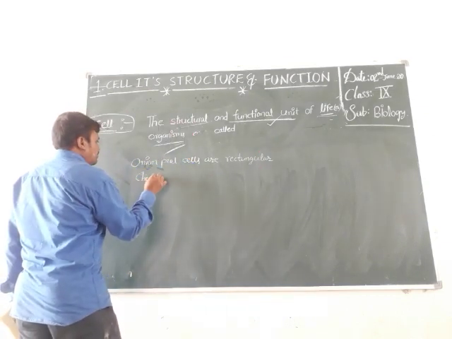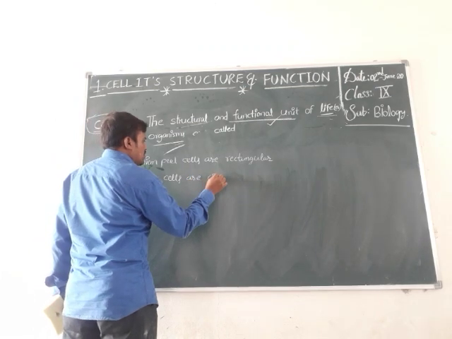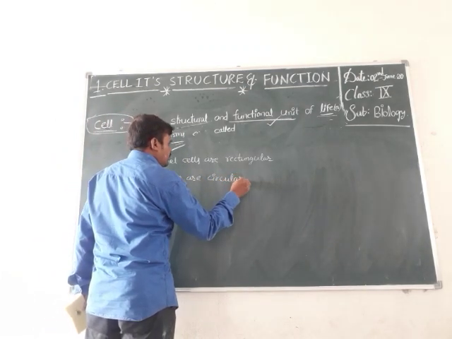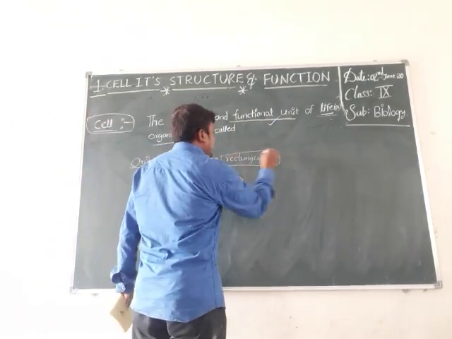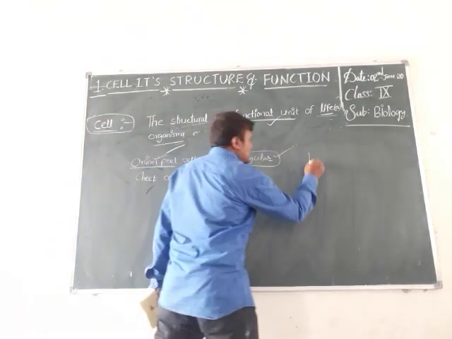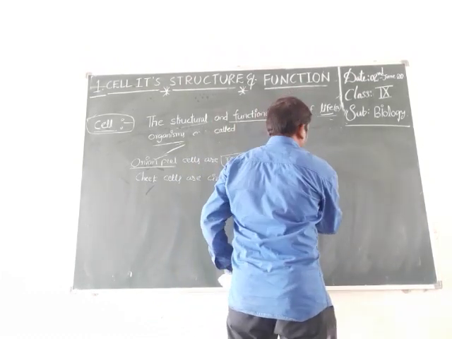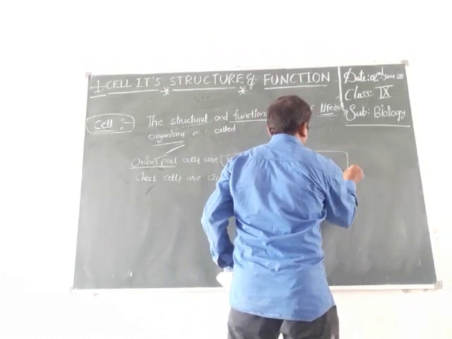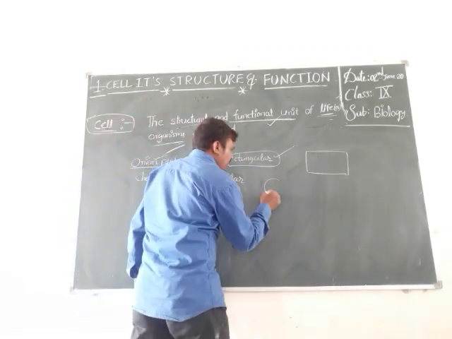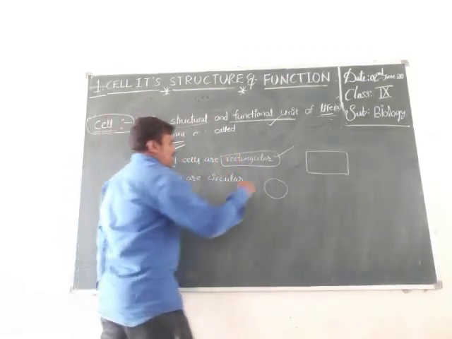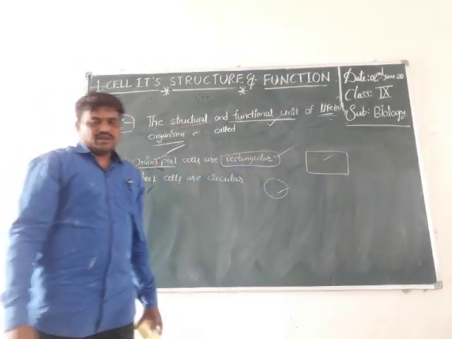Cheek cells are circular. Onion peel cells are rectangular in shape. Rectangular means this shape, and circular means this shape. So cheek cells are circular, and onion cells are rectangular.